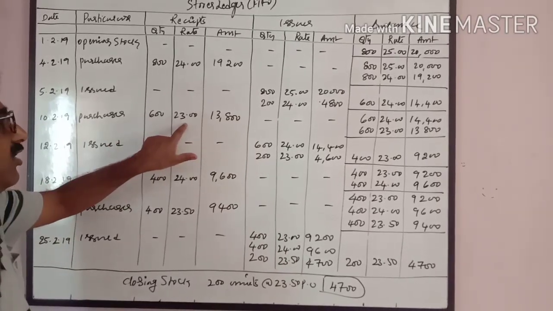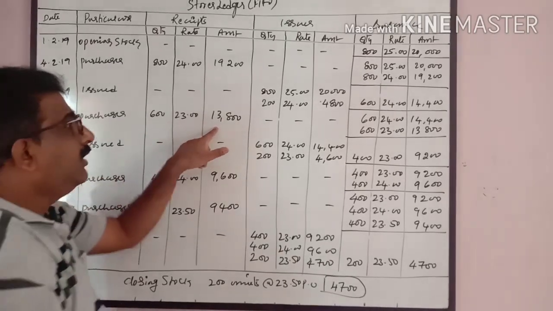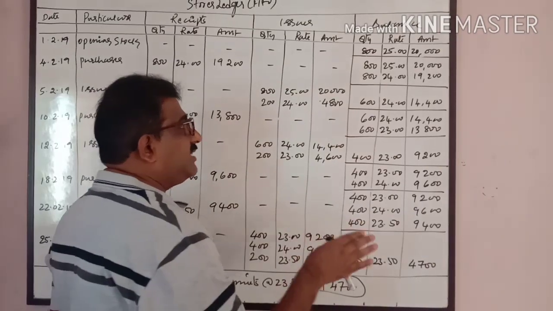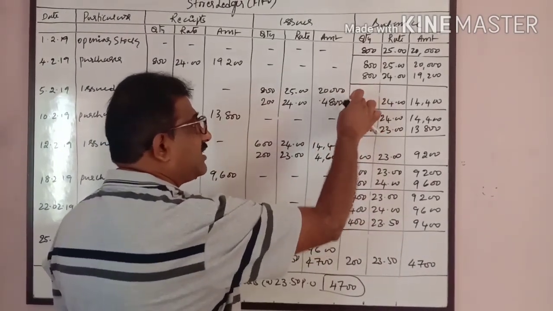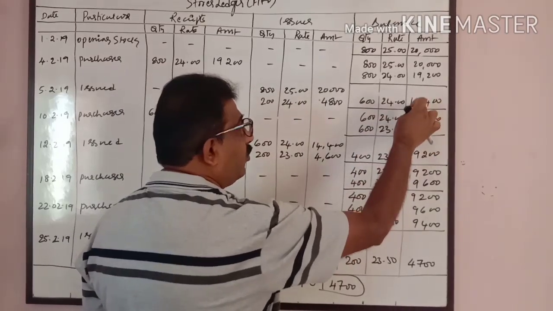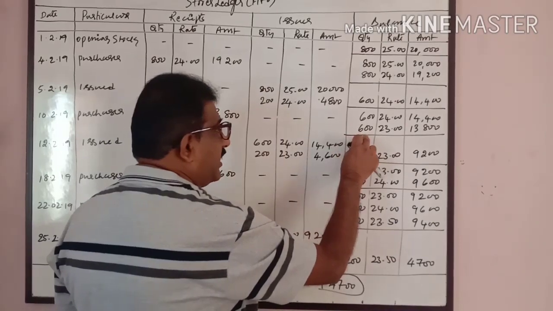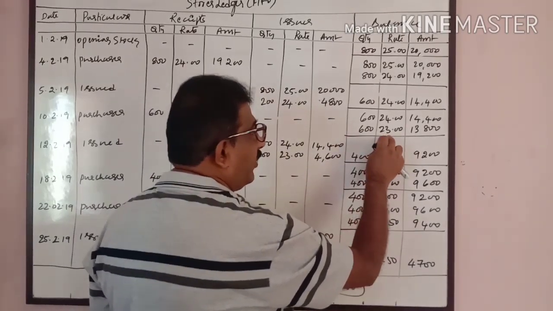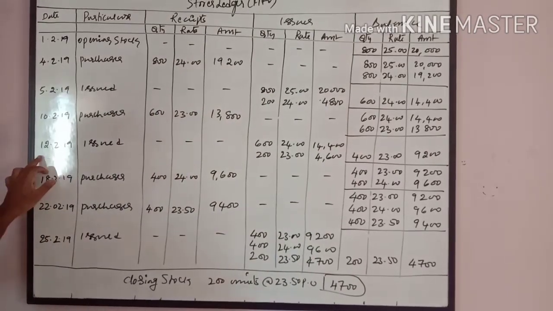Next, again on 10, we have purchases. 600 units at the rate of 23 rupees per unit, it comes to 13,800. When you are writing the balance, as I said, every time you have to carry the balance. First you carry this balance, 600 units into 24, 14400. Carried forward the balance. Then the new stock is entered here, 600 units at the rate of 23 per unit, 13,800.